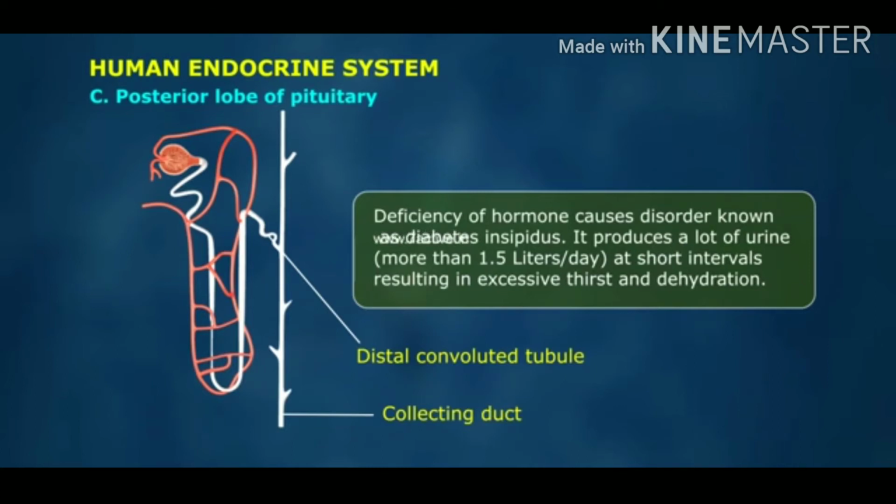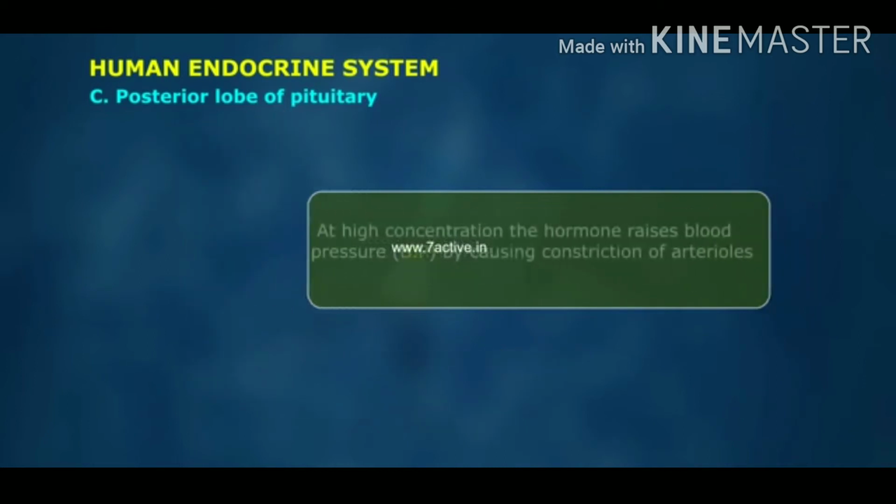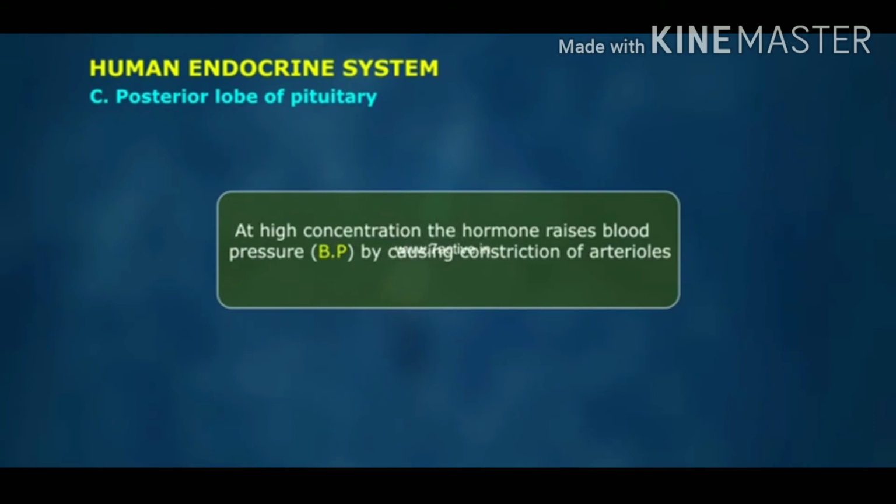It produces a lot of urine, more than 1.5 liters per day, at short intervals, resulting in excessive thirst and dehydration. At high concentration, the hormone raises blood pressure, BP, by causing constriction of arterioles.